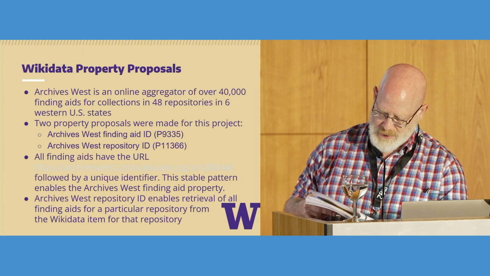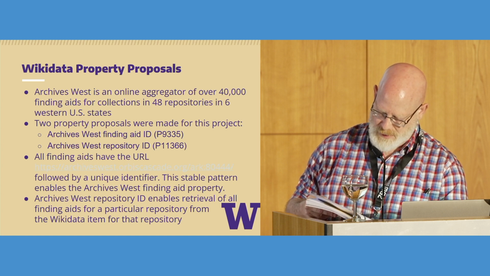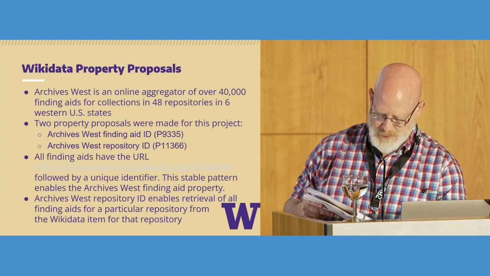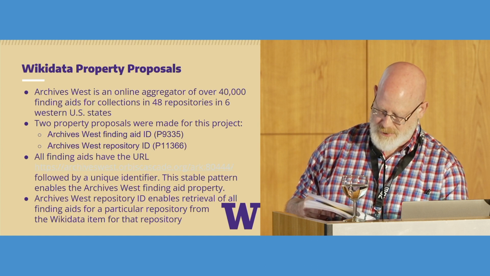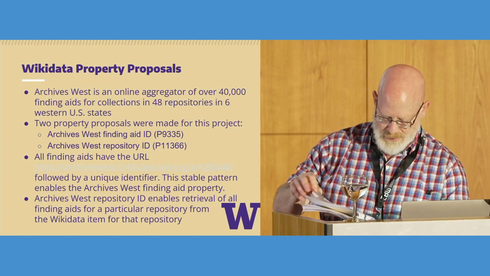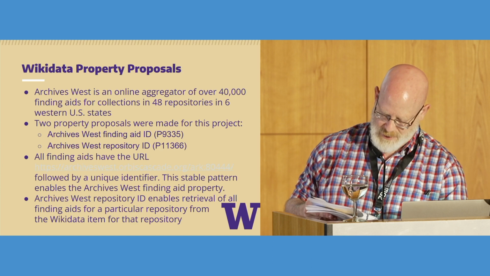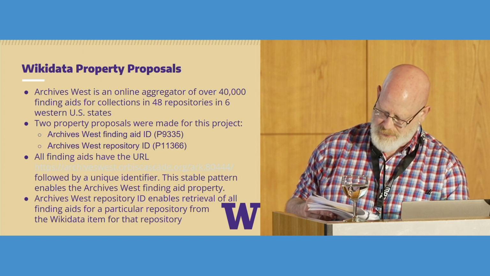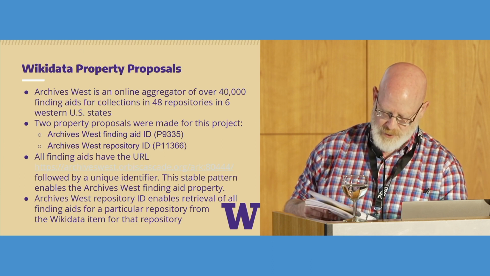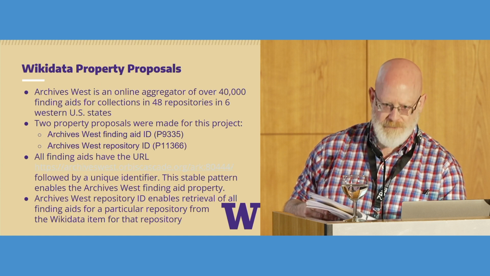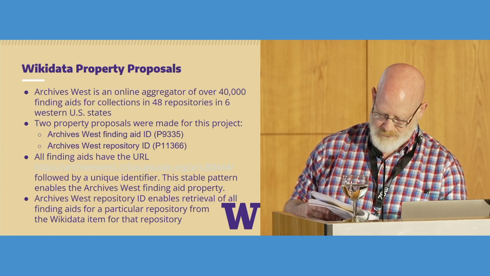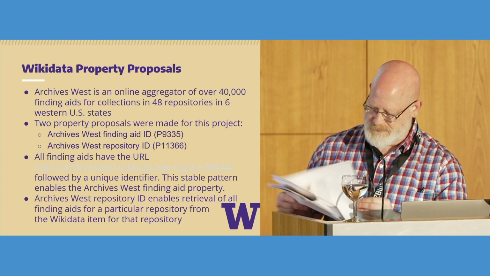Every finding aid on Archives West has the same base URL followed by a unique identifier. We could take advantage of this stable pattern to make a property that can link out from Wikidata to each finding aid. The second property for repository ID links out from a Wikidata item for the repository itself to all of the finding aids from that repository that are in Archives West.